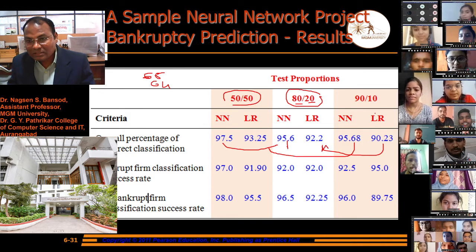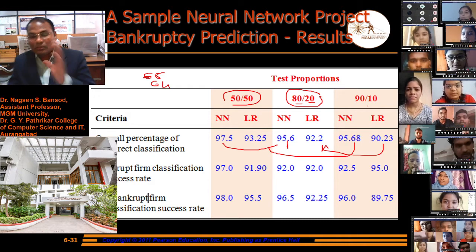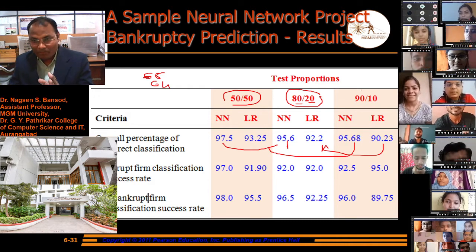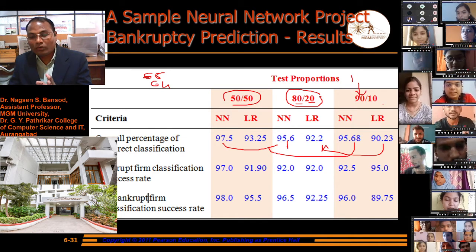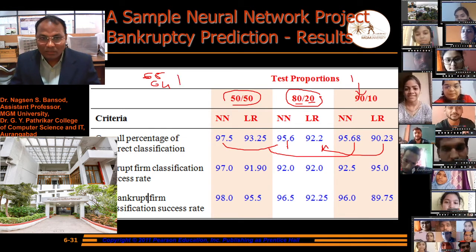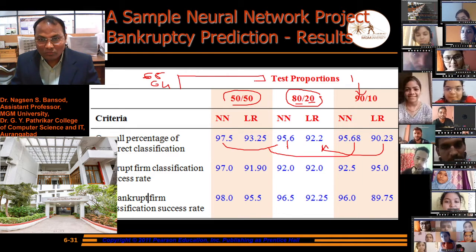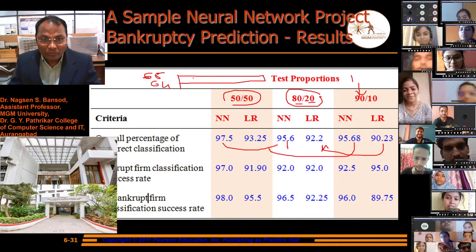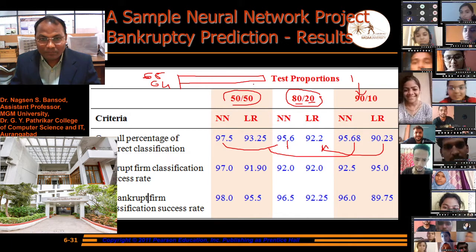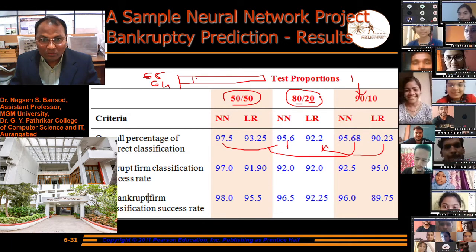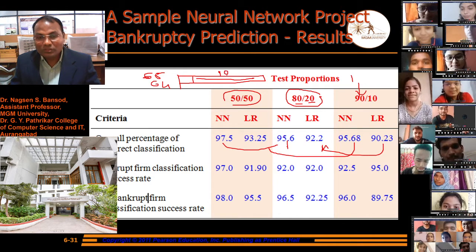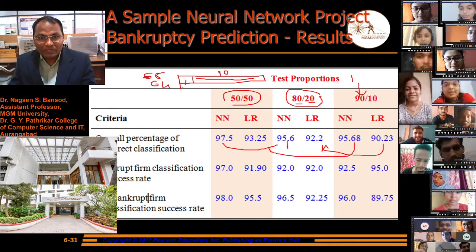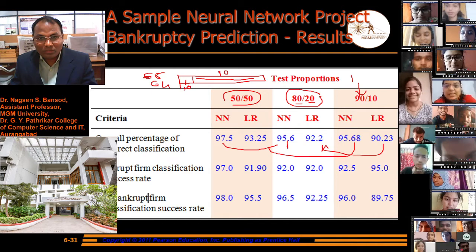Why does the result decrease? We changed the sampling. We have kept 90% for training and 10% for testing. Suppose we have a hundred records. In the last example, 90% we trained to the system, and just 10% we kept for testing.